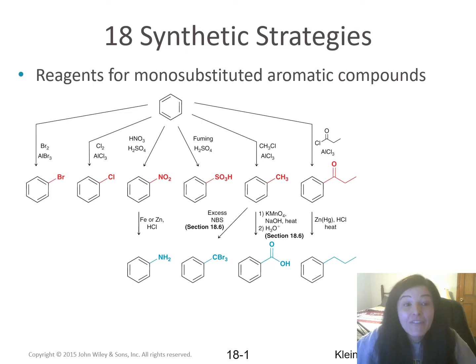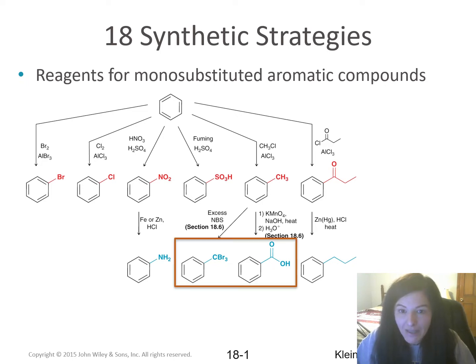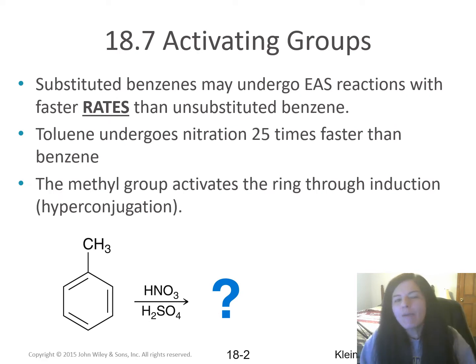All right, we now know several ways to make monosubstituted benzene rings. Now, please note, looking at this chart, there are two compounds that we did not cover, those two right there. If they look unfamiliar to you, that is why, because we have not covered those reactions, so you are not responsible for knowing those. But the rest of these reactions we actually have covered, and you should know those by now.